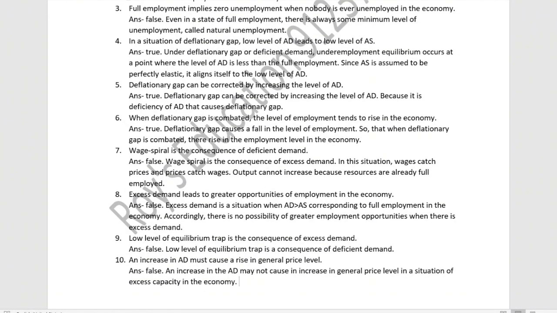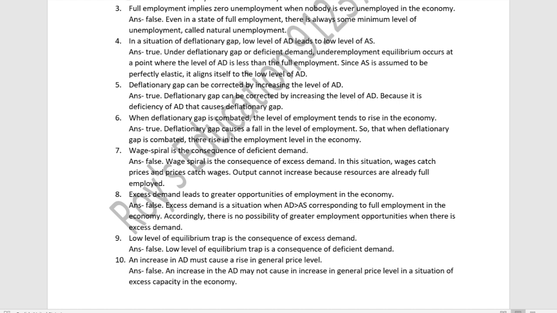Next is: deflationary gap can be corrected by increasing the level of AD. Yes, this statement is true. Deflationary gap can be corrected by increasing the level of AD because it is the deficiency of AD that causes the deflationary gap.